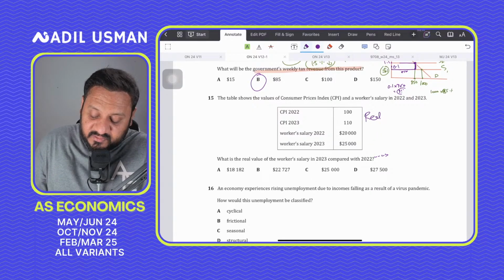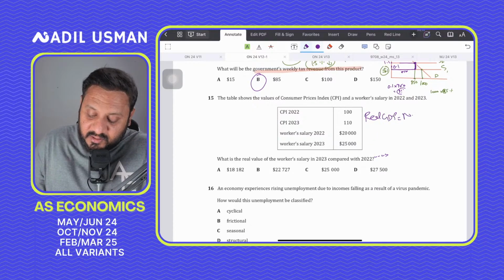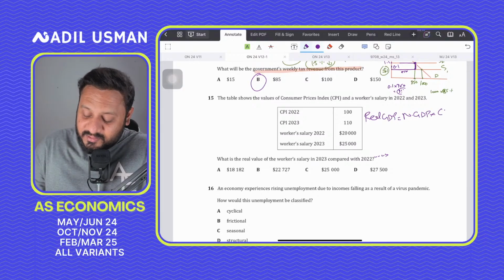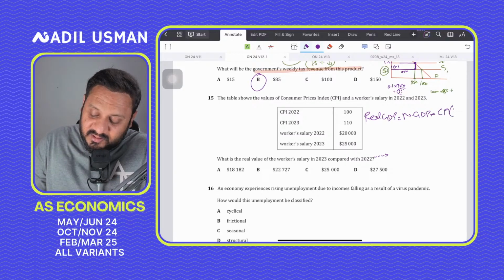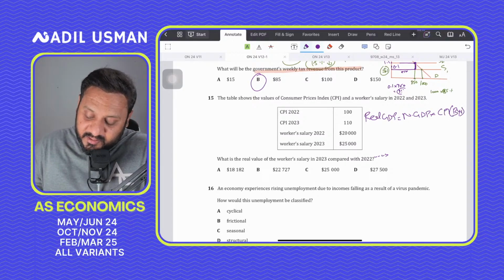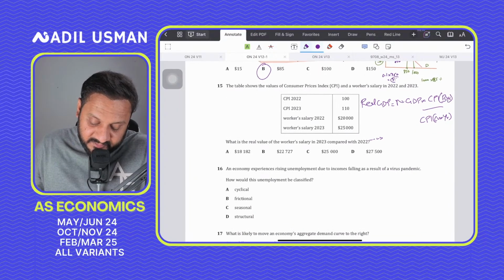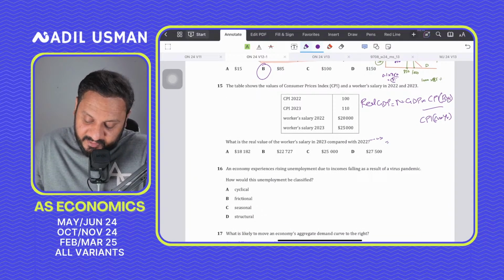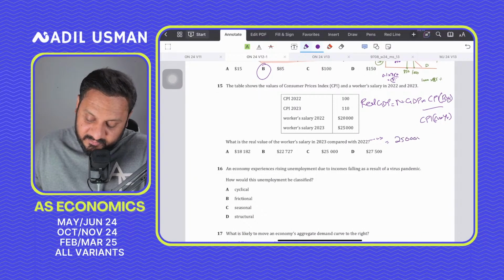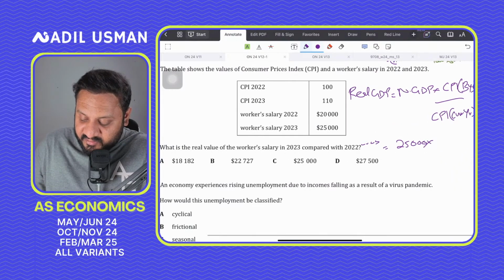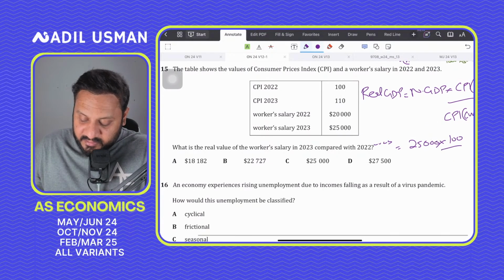Real GDP is nominal GDP multiplied by the CPI of the base year upon the CPI of the current year. My bad, because ये आपका सही है. So again the real salary की value would be 25,000, the worker's salary, times the CPI of the base year, 100, divided by CPI of the current year, 110.